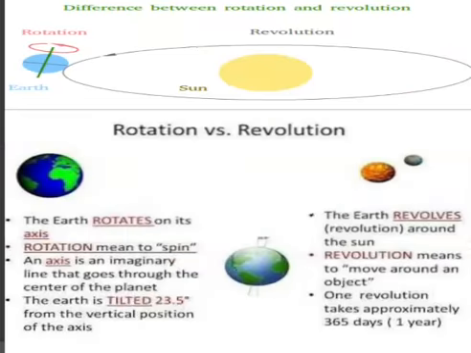Let's understand the difference between the rotation and revolution, students. As the earth rotates on its own axis, rotation means to spin. An axis, we have already studied in the previous video, is an imaginary line that goes through the center of the planet, and earth is tilted 23.5 degrees from the vertical position of the axis.